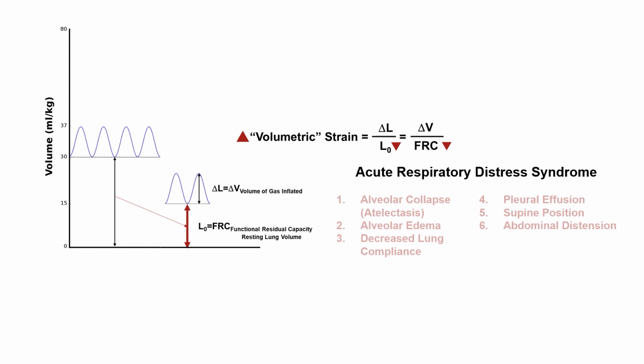In ARDS, the functional residual capacity is reduced due to factors such as alveolar collapse, alveolar edema, decreased lung compliance, pleural effusion, the supine position, and abdominal distension, leading to an increase in the volumetric strain of the lungs.